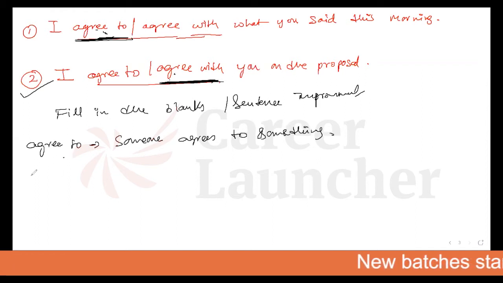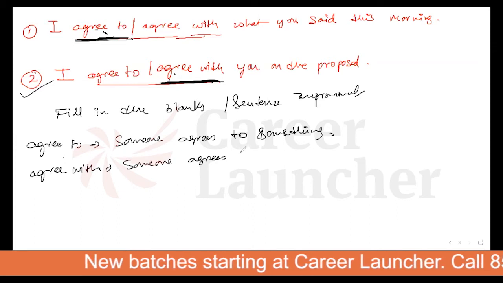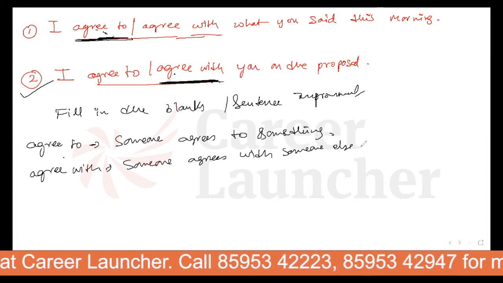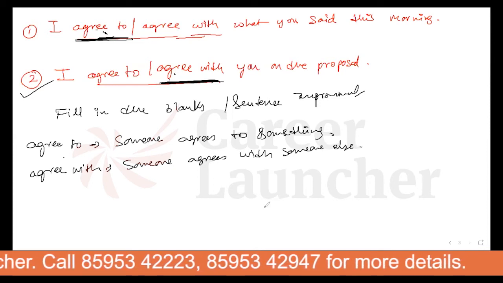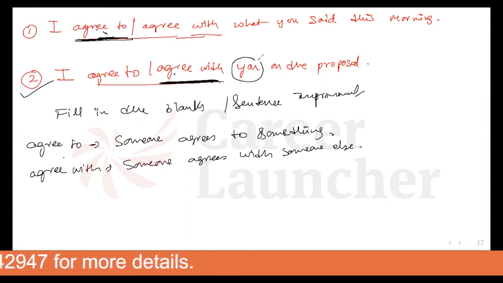We use agree to. And when I use agree with, someone agrees with someone else, that is called agree with. Now is it clear? So here I was actually agreeing with a person, so we have to use agree with.